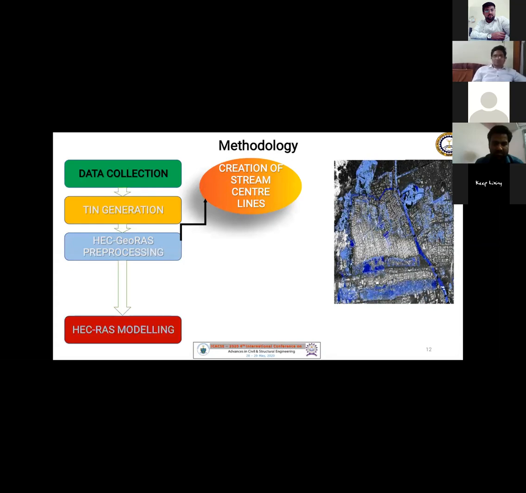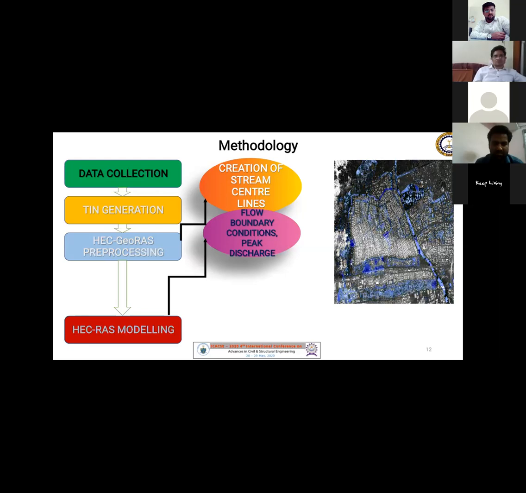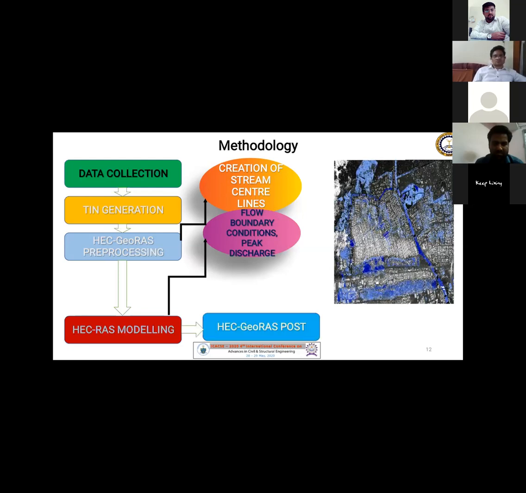HEC-RAS modeling works after exporting the file from the HEC-GeoRAS pre-processing, which basically creates flow boundary conditions on the values which we have given during the digitization of the whole map, and also helps in finding the delineation of the water content from the upper stream to the lower stream. Then follows the HEC-GeoRAS post-processing.